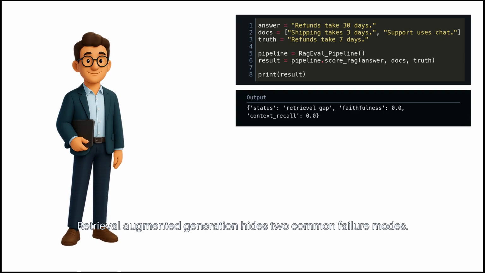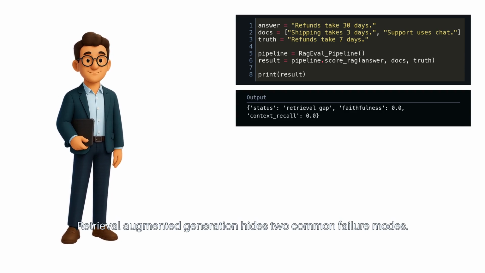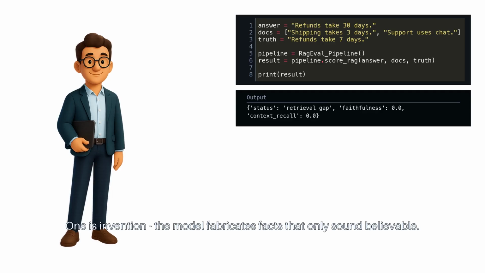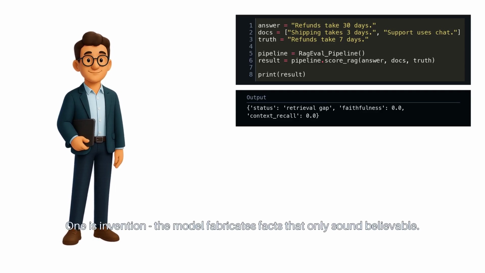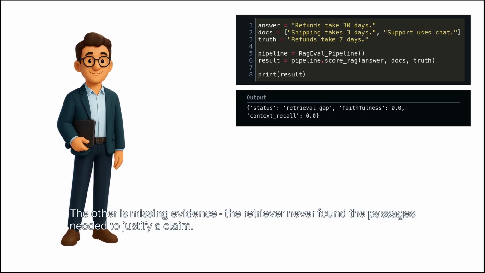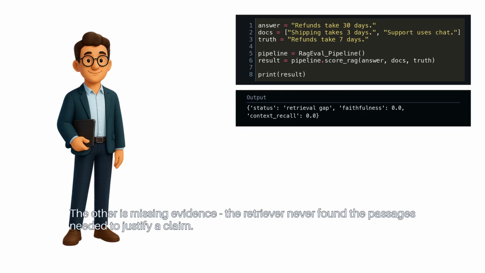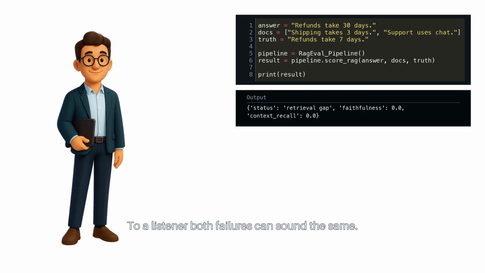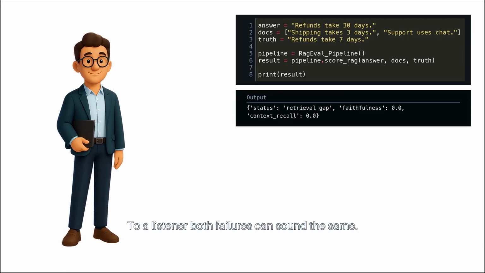Retrieval-Augmented Generation hides two common failure modes. One is invention. The model fabricates facts that only sound believable. The other is missing evidence. The retriever never found the passages needed to justify a claim. To a listener, both failures can sound the same.